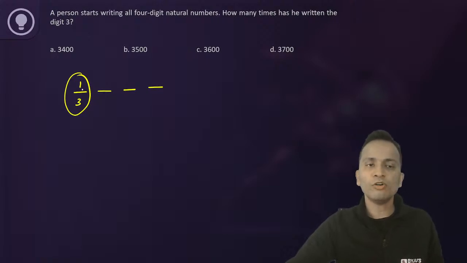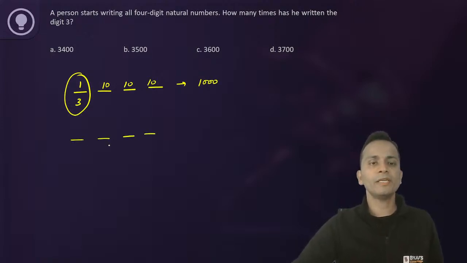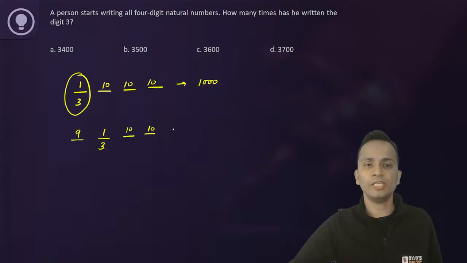So I fixed 3. This place has only one way to fill. This place has 10, 10 and 10. So 10 into 10 into 10, that is 1000 numbers like this. Then 3 appearing at this place: one way to fill this, 9 ways to fill this, 10 ways and 10 ways. So there will be 900 other numbers. Then at the 10's place, 3 will come.